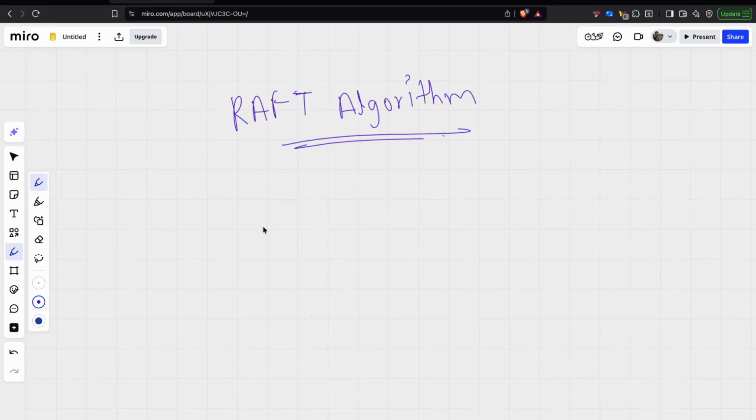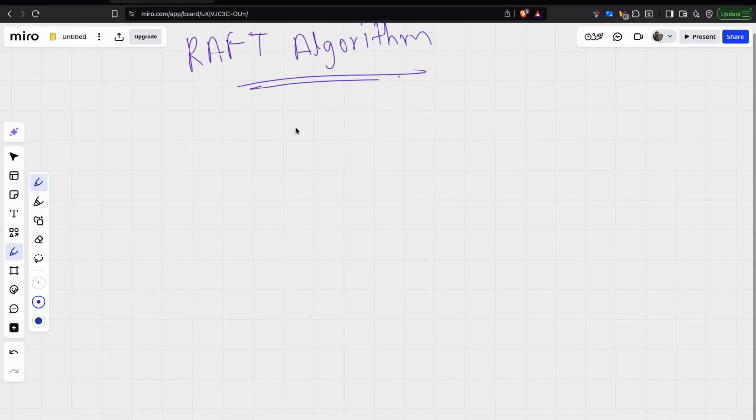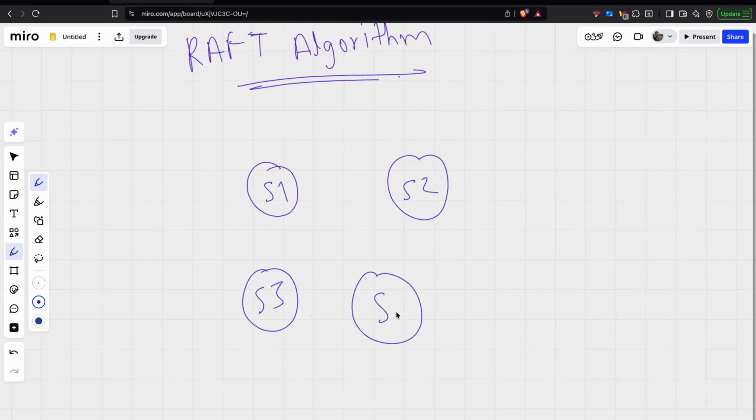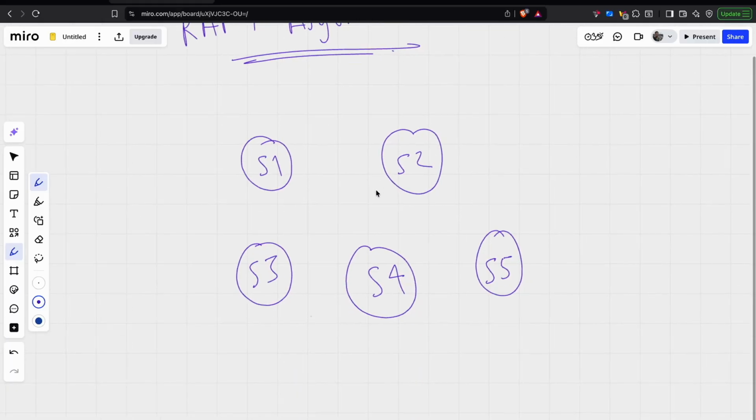Let's say we have a few servers first. We have S1, S2, S3, S4, and S5. Let's assume these are database servers. These databases cannot store different values for a particular thing, right?